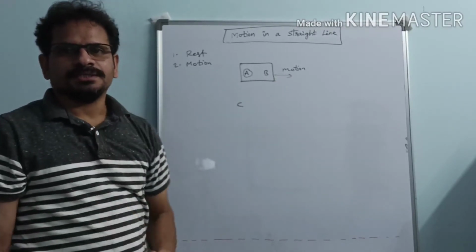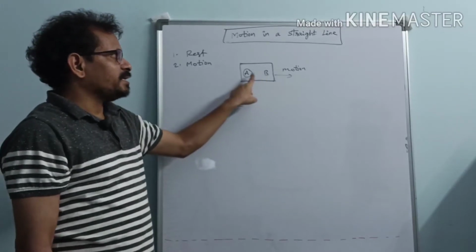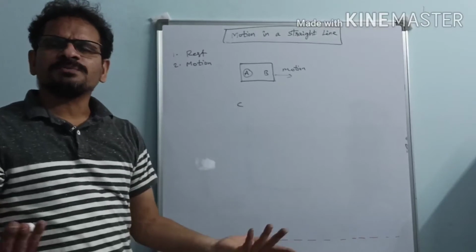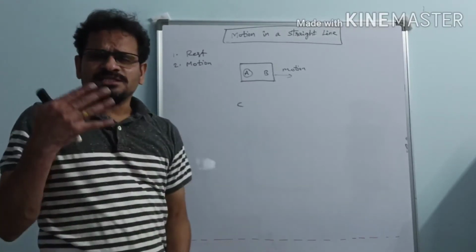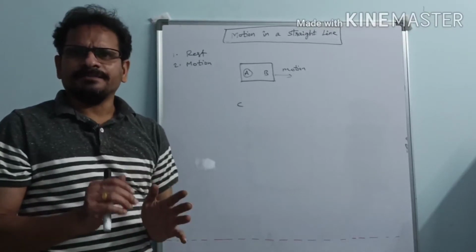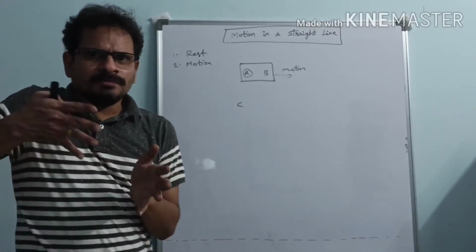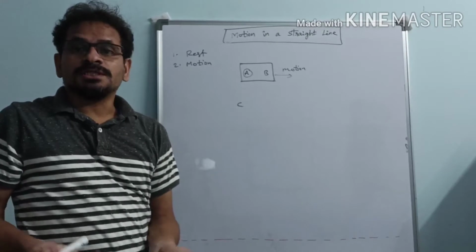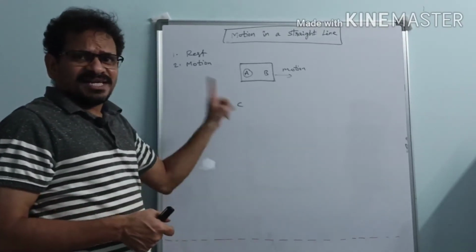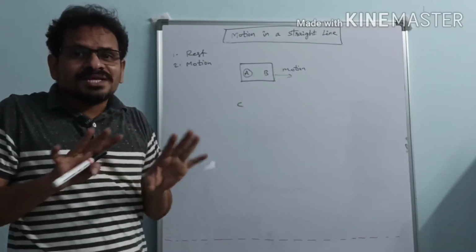So that is the thing. B is saying that A is at rest. At the same time, C is telling that A is in motion. How is it possible? Either A can be in a state of rest or in a state of motion. Only one thing is possible at a time. Simultaneously, it cannot be at rest and in a state of motion. It is not possible. So what does it mean here?